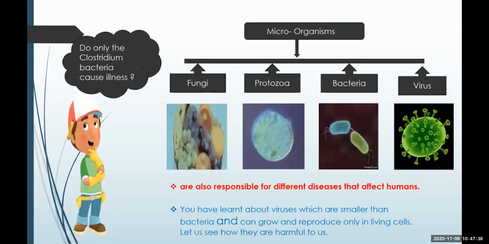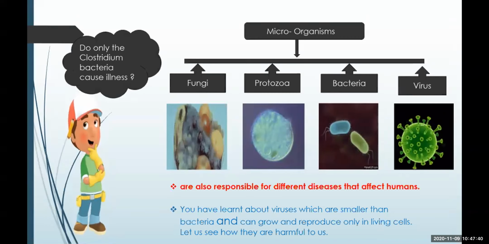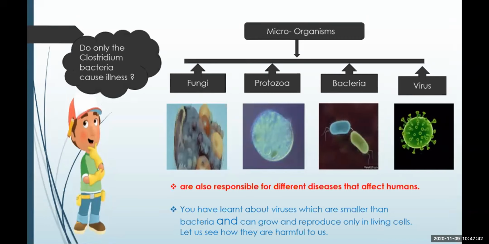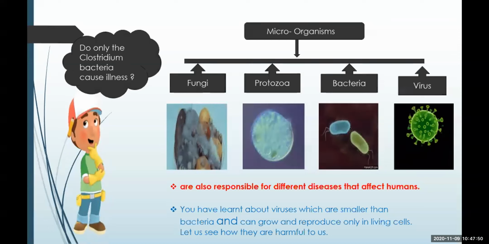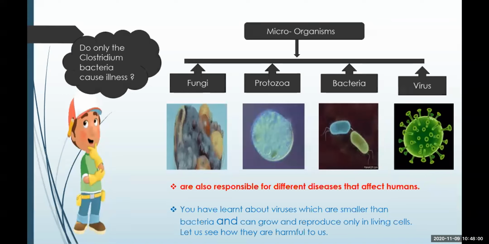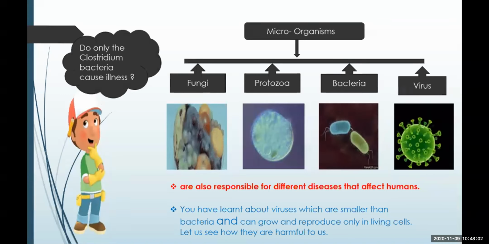You have learned about the viruses. These are very small organisms, smaller even than the bacteria. They cannot survive without the body of a host. That is, they require a living host. Outside the body of the host organism, they behave like a non-living thing.